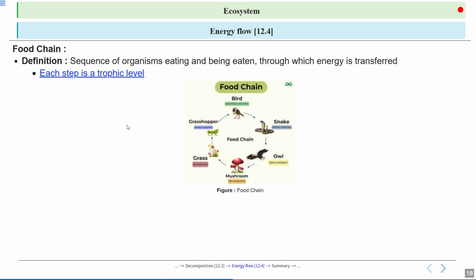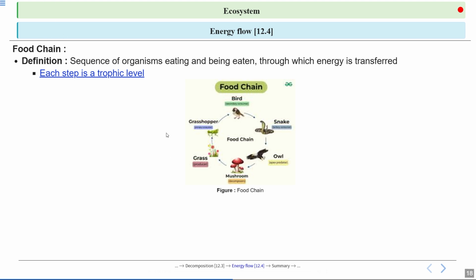So here in this image, you can see the producers, then primary consumer, secondary consumer, tertiary consumer. And then you can see the top carnivores as well. And finally, all these organisms will be decomposed with the help of decomposers.